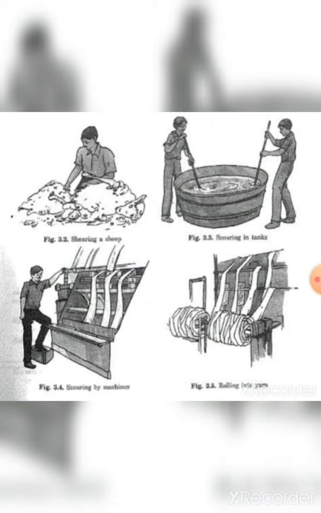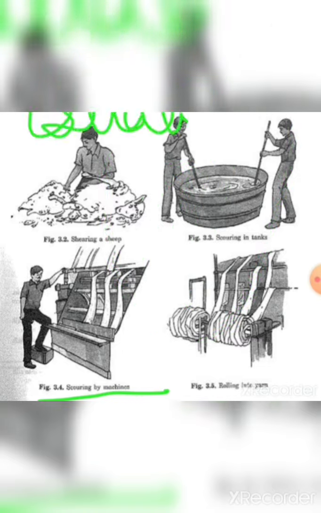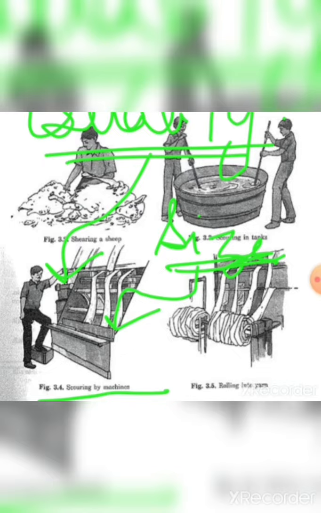Now, the next is sorting by machine. Over here, the long yarns, like this is a yarn and this is also a yarn. So the long fibers or long threads are differentiated on the basis of their size and quality. Okay, so this is a very small video. The next one is rolling into yarns.